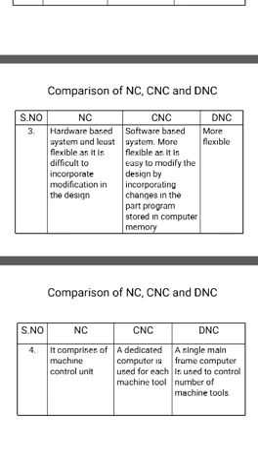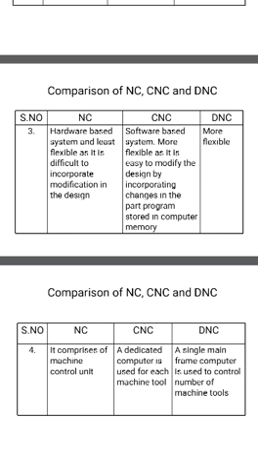So an NC machine consists of a machine control unit and is controlled by the MCU. Whereas in CNC, a dedicated stored-program computer is used for each machine tool. Whereas in DNC, a central mainframe computer directly controls several machines.